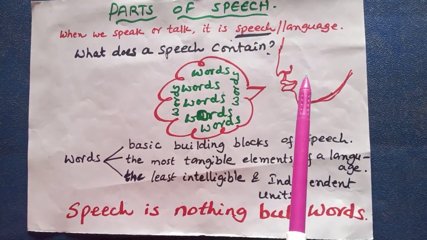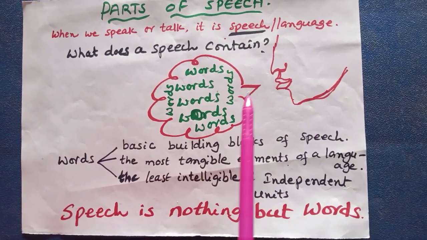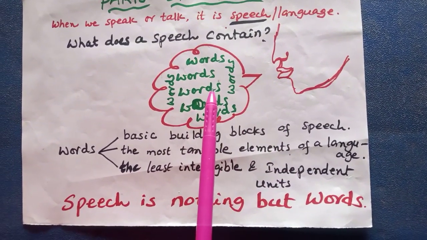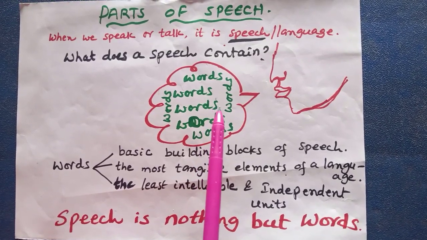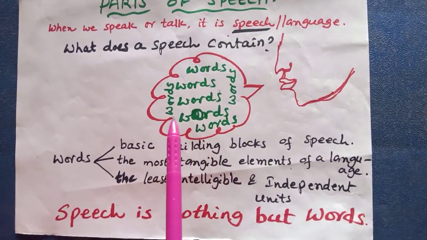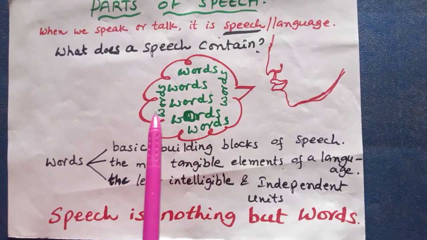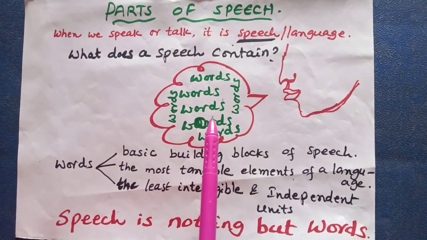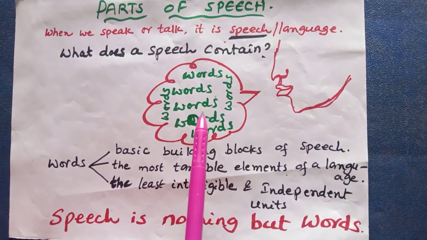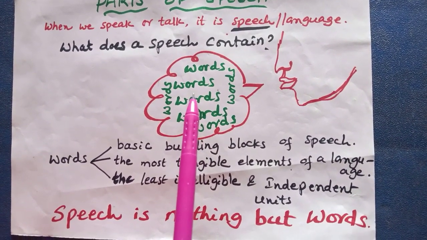Look at this picture. The person is speaking something. Whatever he speaks, whatever he talks, that is called speech. That speech is shown in the form of a speech bubble. Then now the question arises, what does that speech contain? Here you might have seen in the picture, the speech contains words.